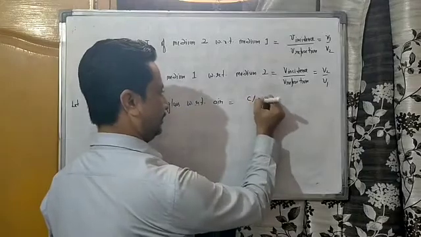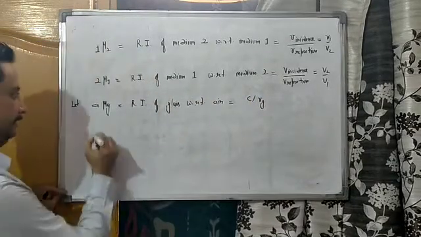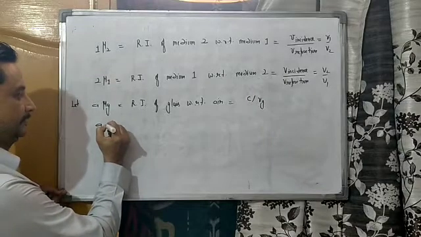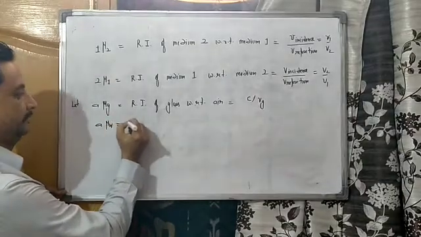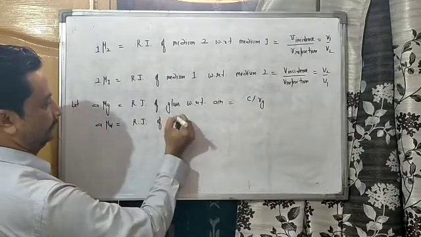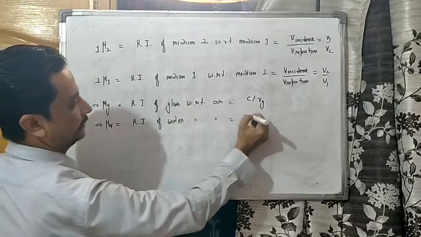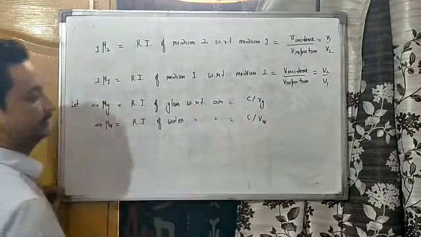The formula is C upon Vg. And refractive index of water with respect to air is C upon Vw.